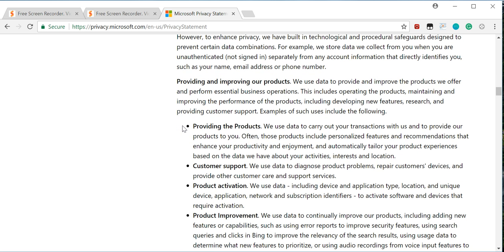Right? So they can track you even if you're not signed in to your Microsoft account or anything.